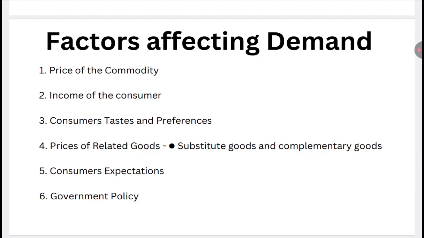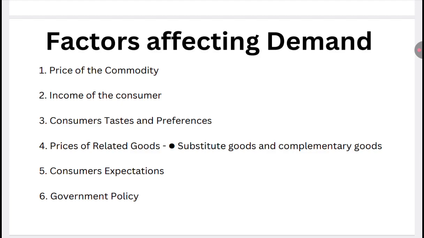Okay, and one more is consumer expectations. Consumer expectations about things such as future prices, income, and availability of goods play an important role in determining demand. For example, if there is an expectation that the price of certain goods, say potatoes, will increase in coming months, people will start demanding potatoes now and keep stocking them at home.